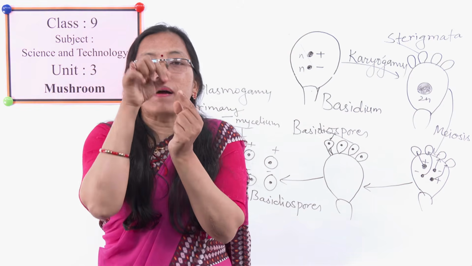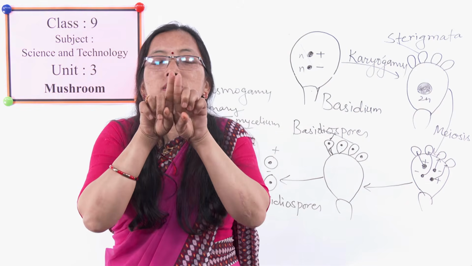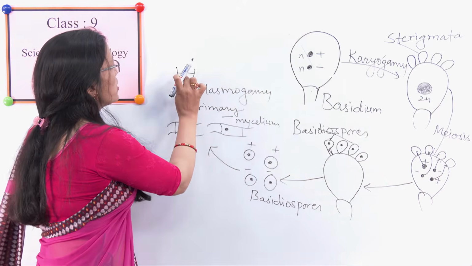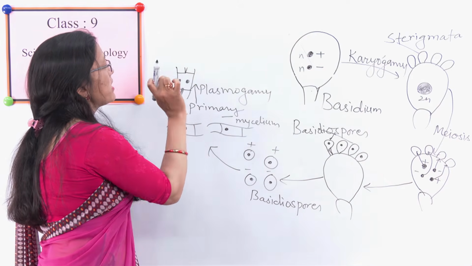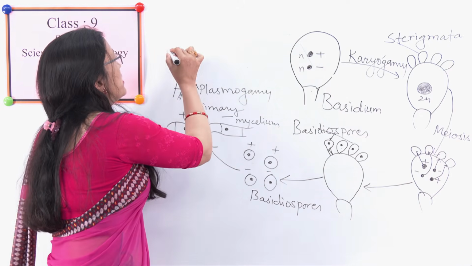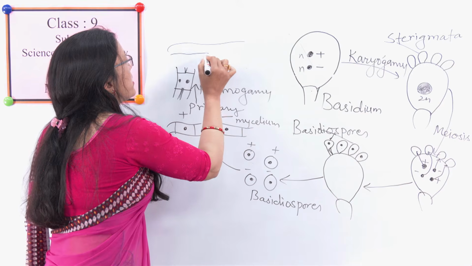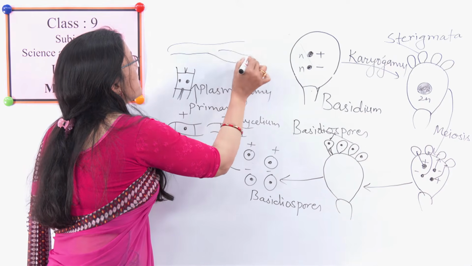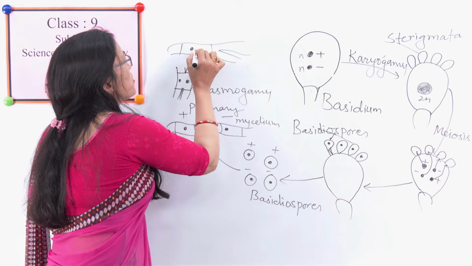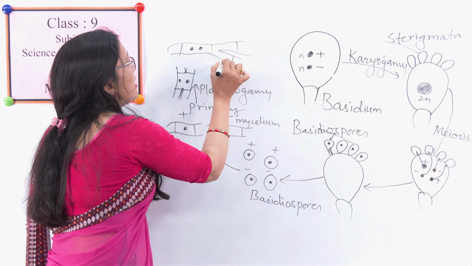The cell wall present between these two will disintegrate, and it forms dikaryotic mycelium, in which a single cell has two nuclei.